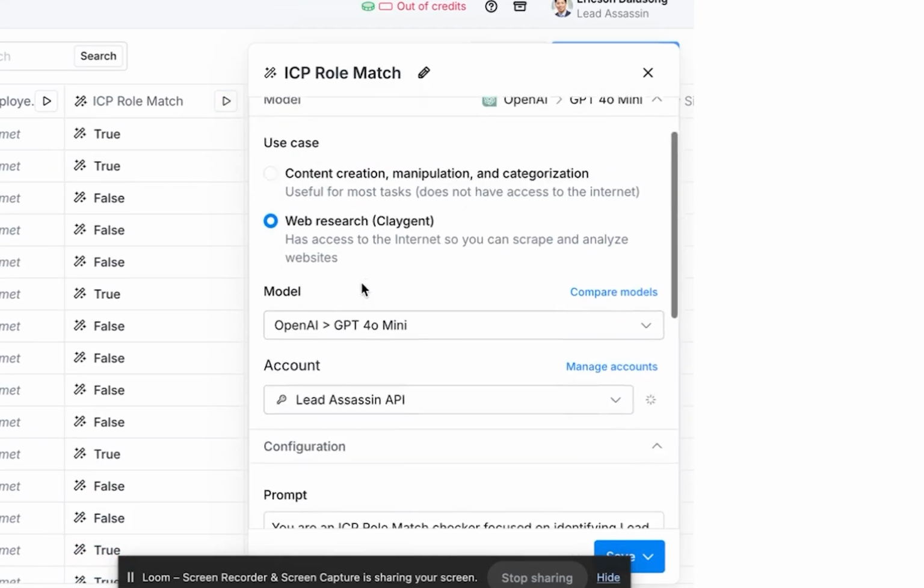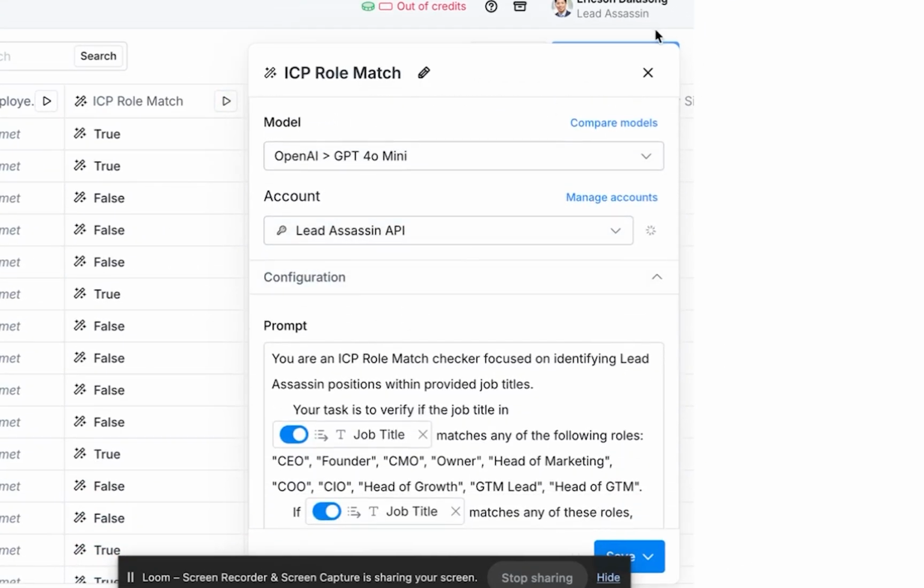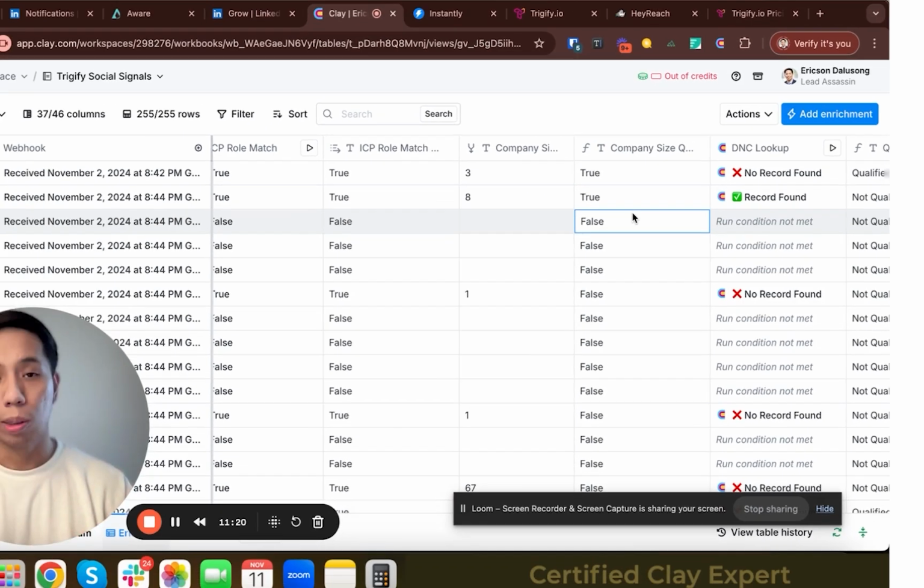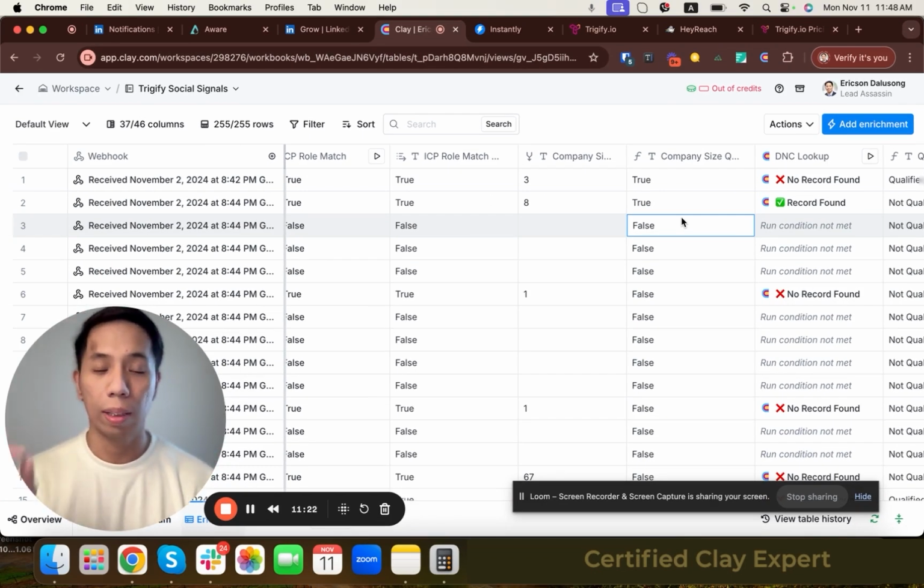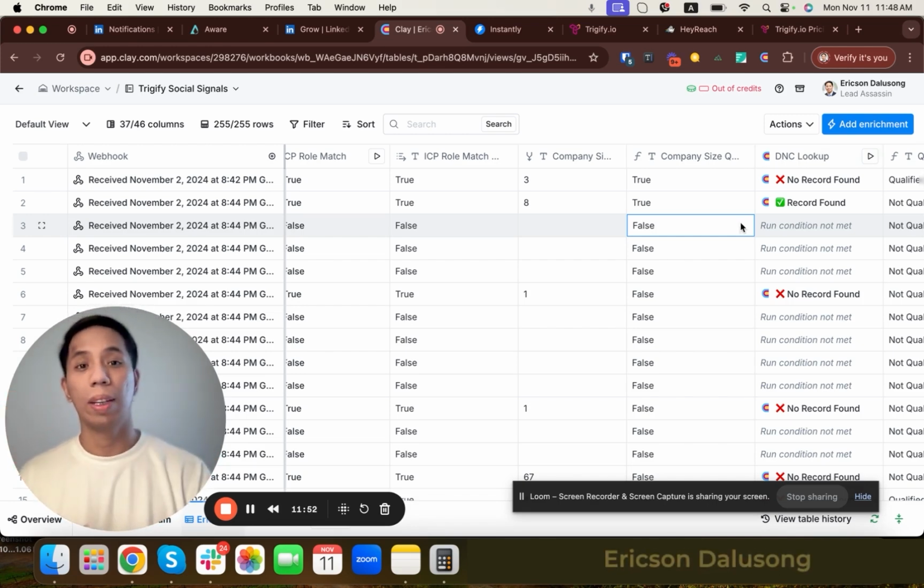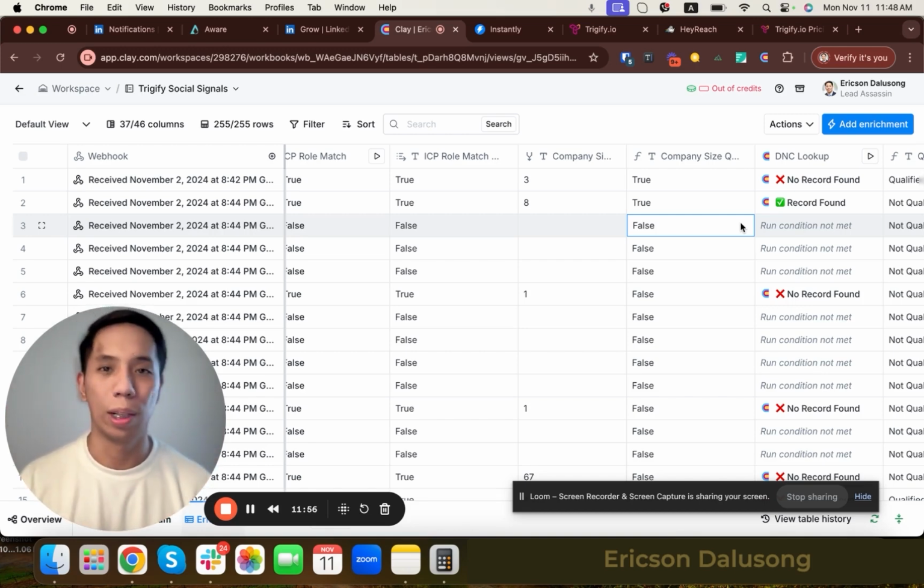If the title aligns with my ICP, it's going to return true, and if not, it's going to return false. Also, I've added an enrichment which will look up if these contacts are part of my do not contact list. This is very important because you don't want to target your existing customers or anyone that is part of your do not contact list.